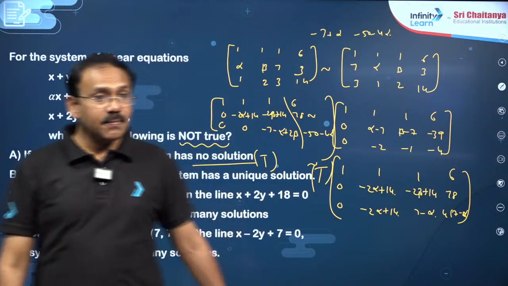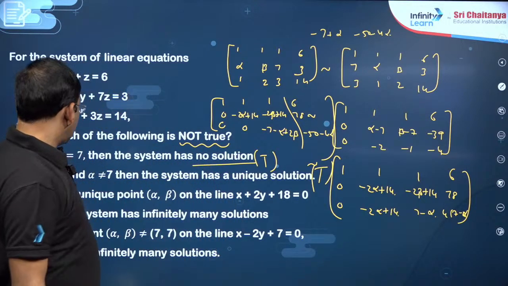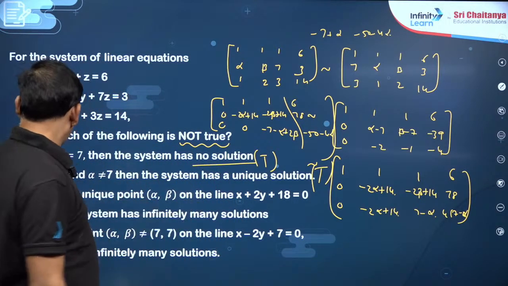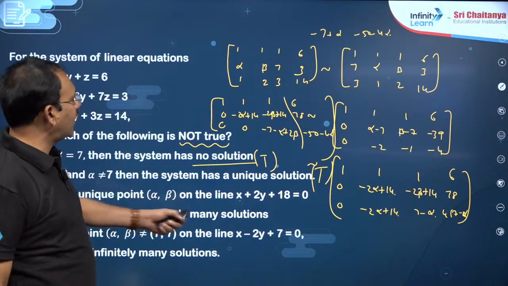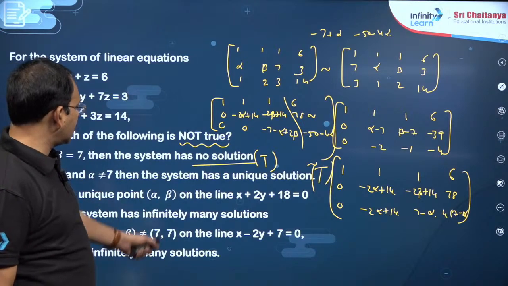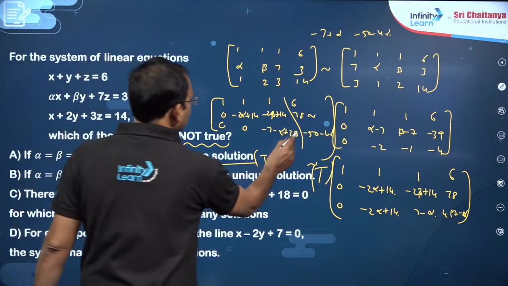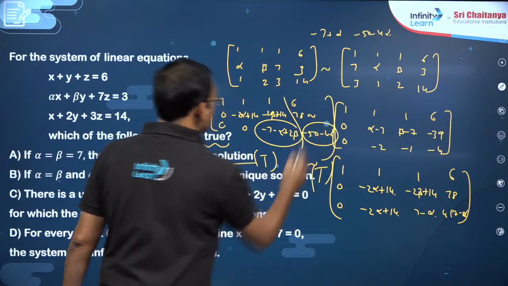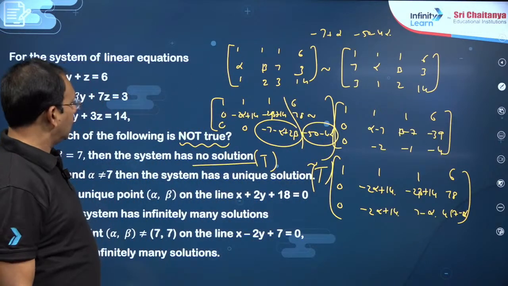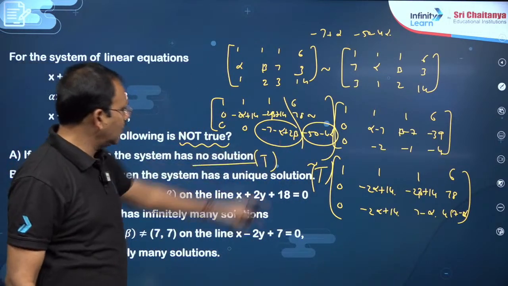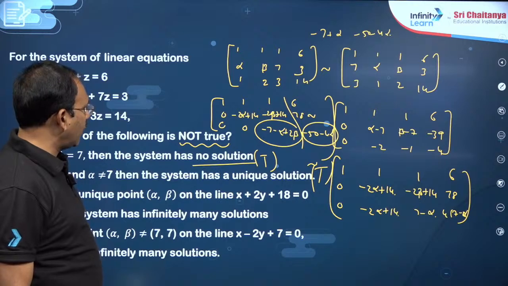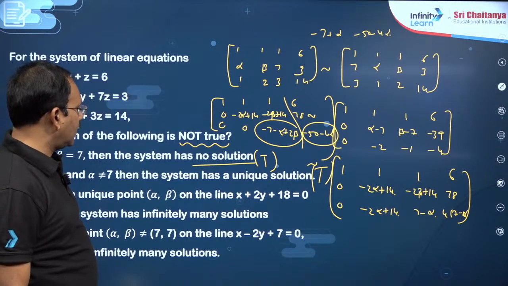Similarly, there is a unique point alpha, beta on the line for which the system has infinitely many solutions. System has infinitely many solutions means this must be 0 and this must be 0, my dear friends. So, this must be 0, the equation you see x minus 2y plus 7 equal to 0.